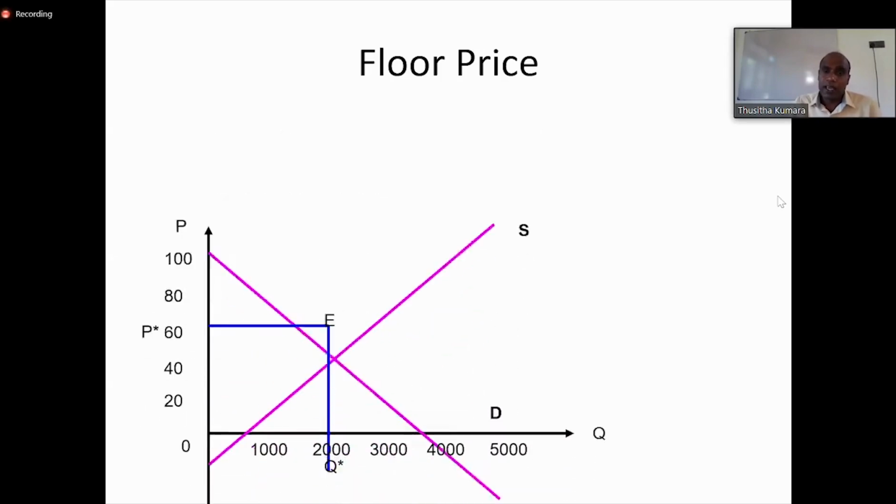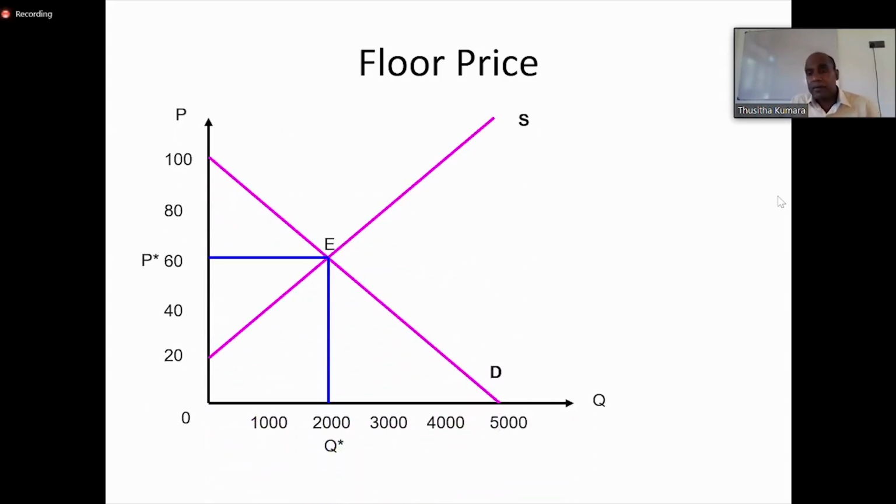So again, we are using the same demand and supply curves to understand the effect of floor price and effective floor price. Here, as we discussed previously, the market equilibrium price is 60, and given the equilibrium price of 60, the equilibrium quantity is 2000.